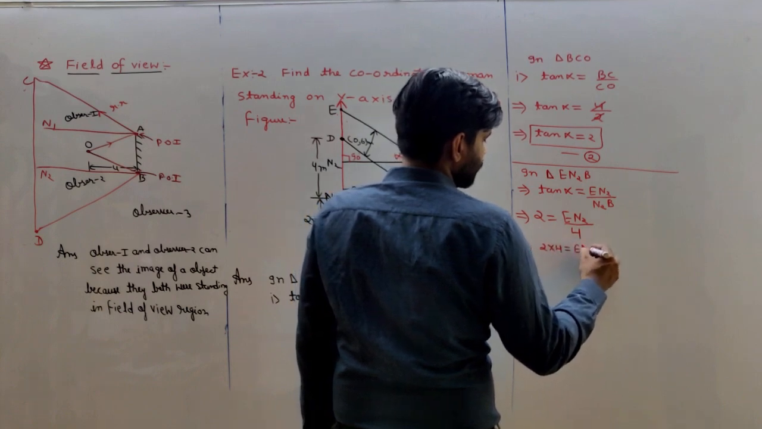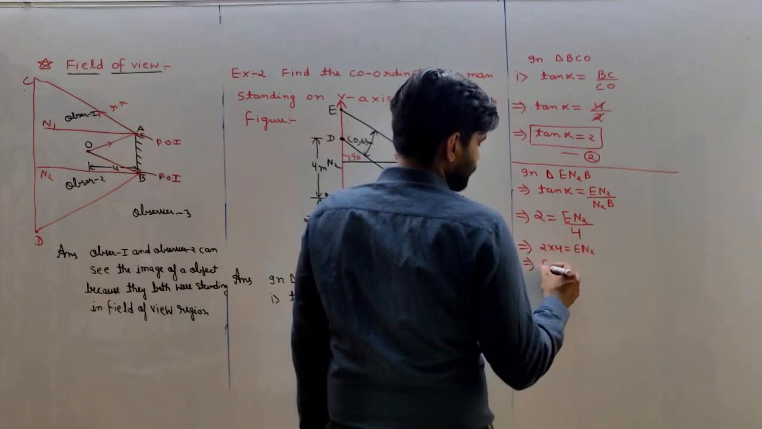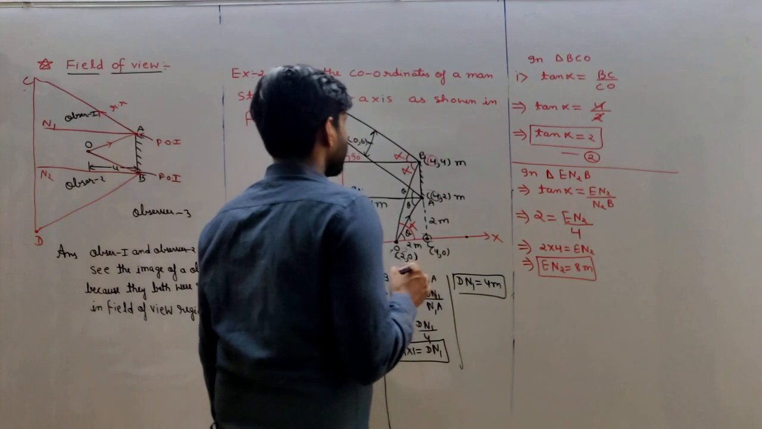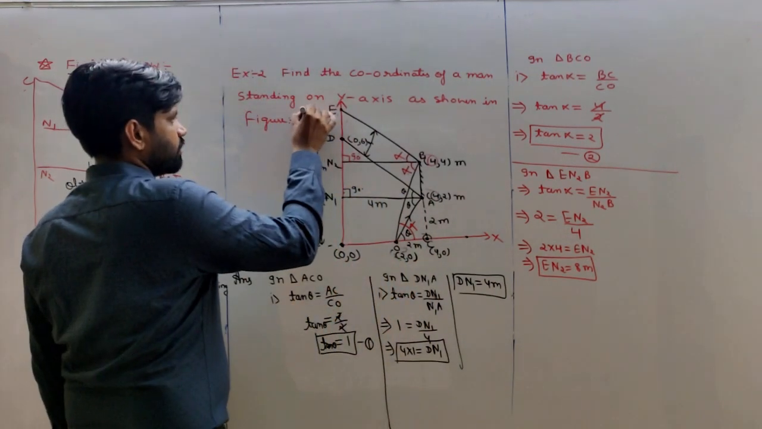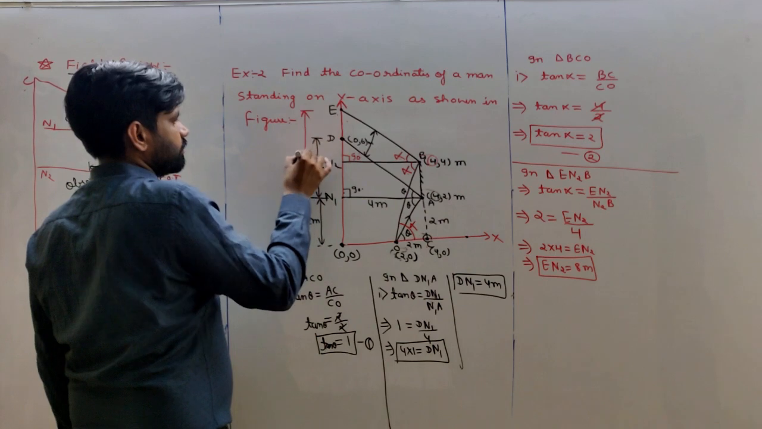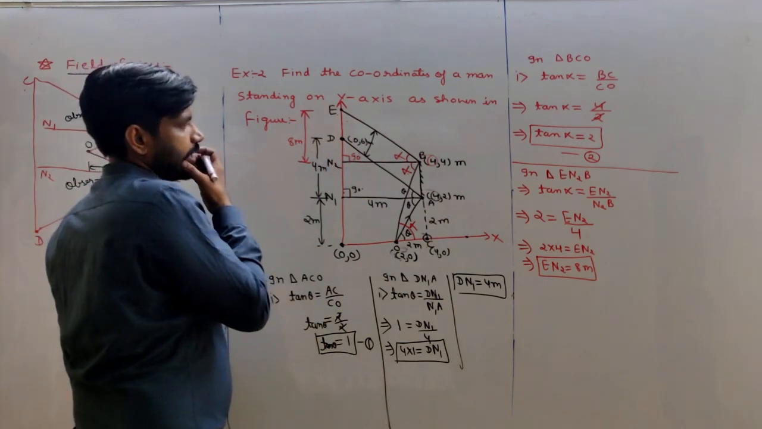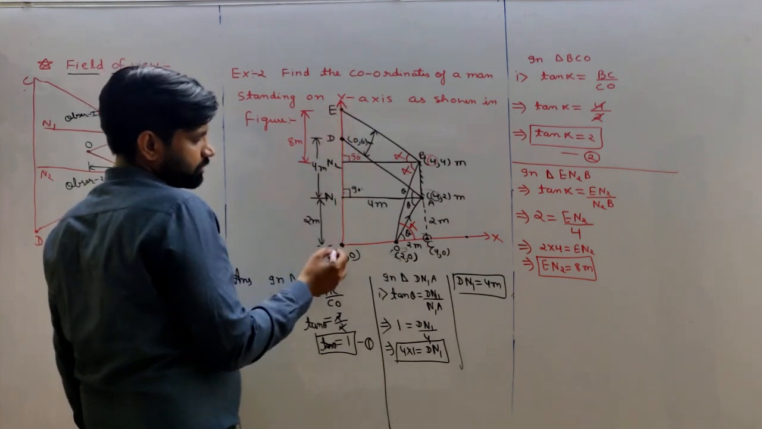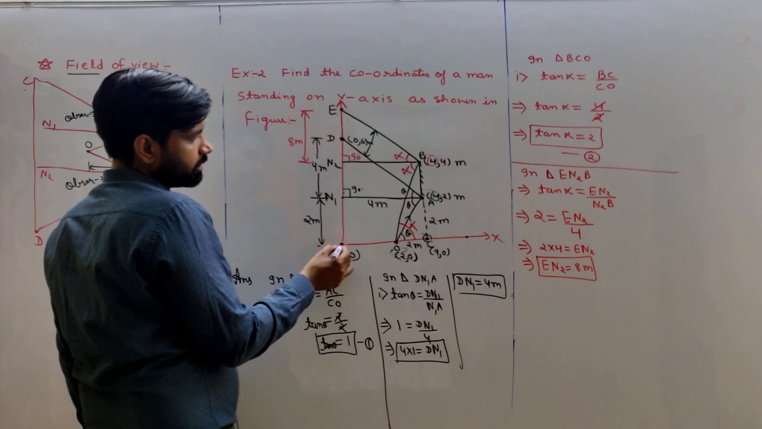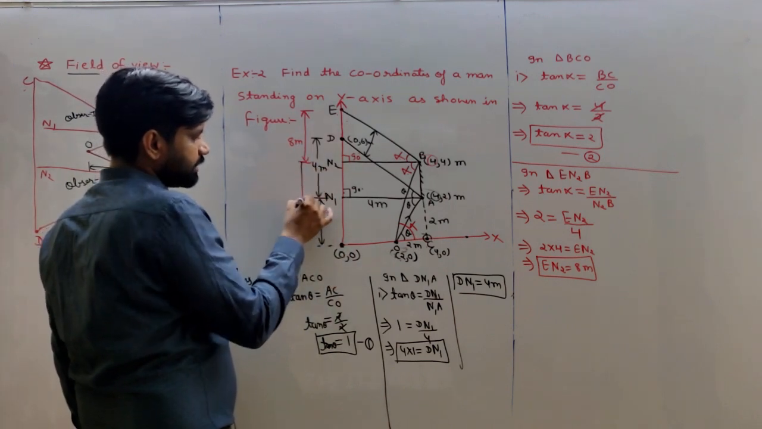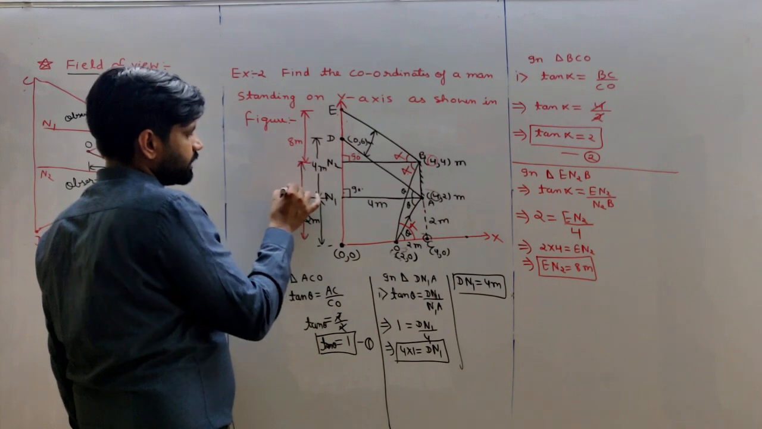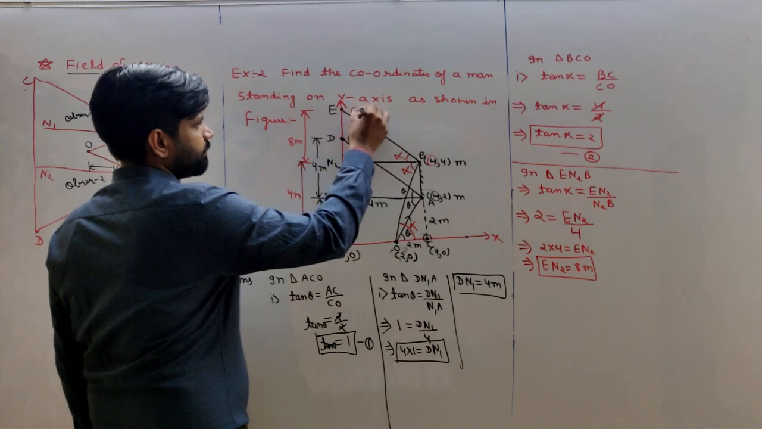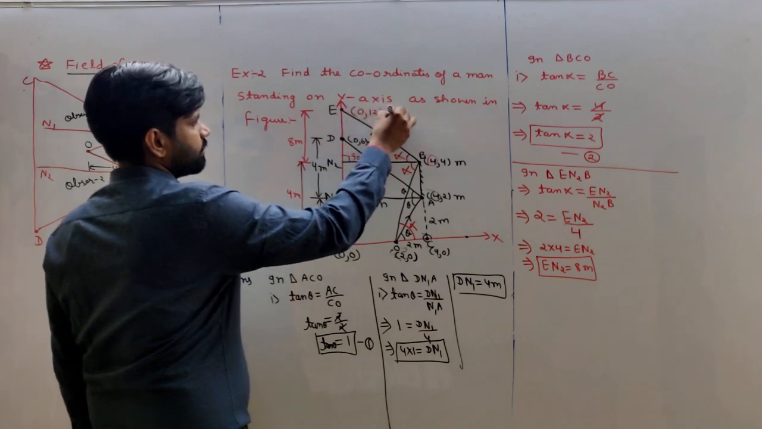So EN2 is equal to 8 meter. This is the length of EN2. Okay, 8 meter, and we have to calculate the coordinate of point E. So we have to measure from the origin. So this is 8 meter and this is 4 meter. 4 plus 8 is equal to 12. The coordinates are (0, 12) meter.